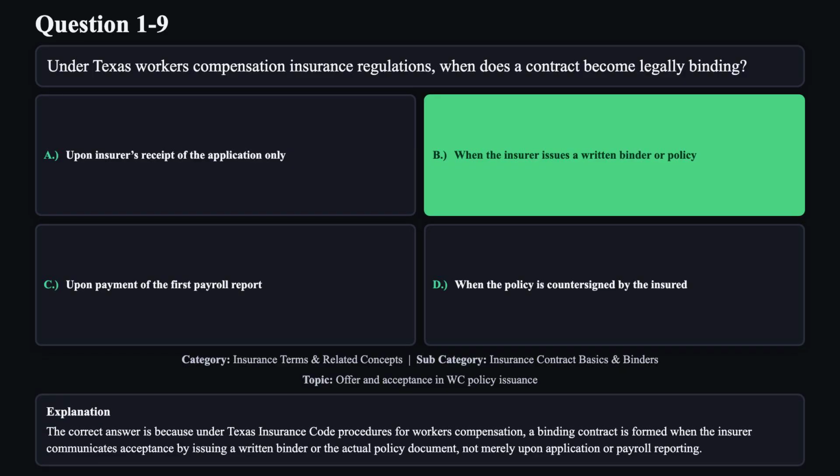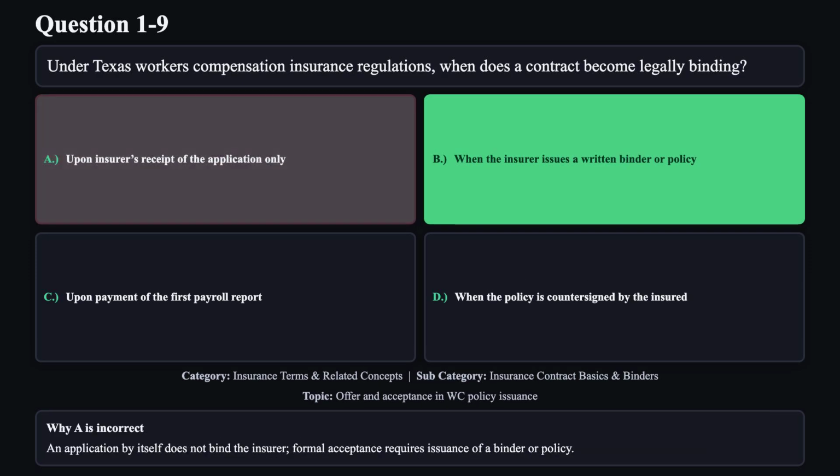The correct answer is B because under Texas Insurance Code procedures for workers' compensation, a binding contract is formed when the insurer communicates acceptance by issuing a written binder or the actual policy document, not merely upon application or payroll reporting. Reason A is not correct. An application by itself does not bind the insurer. Formal acceptance requires issuance of a binder or policy.